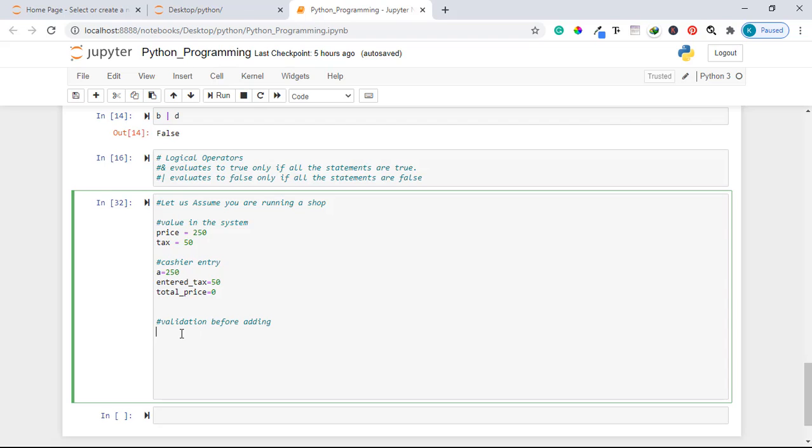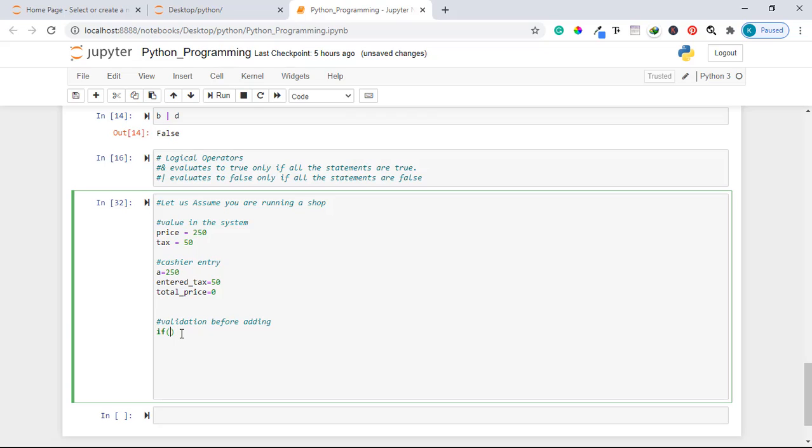And so you want to do some validation in order to ensure that the cashier enters the correct price and also the correct tax in the system. How can you do this? I'll use what we call the if statement. We are going to look deeply at the if statement, so don't be worried. We'll consider that in a moment.